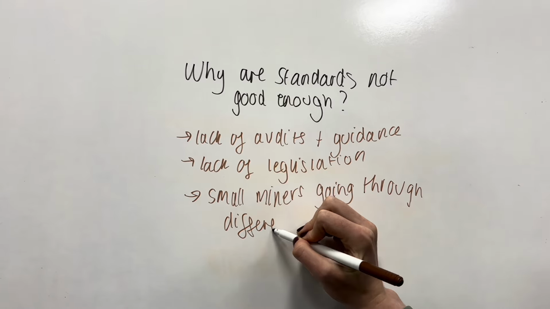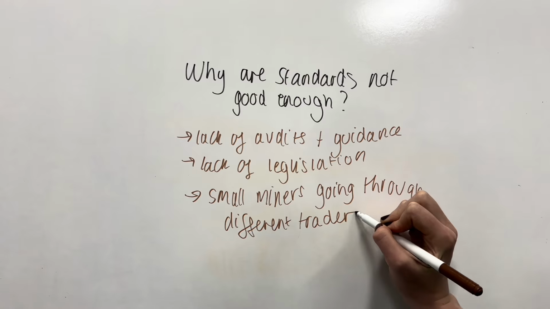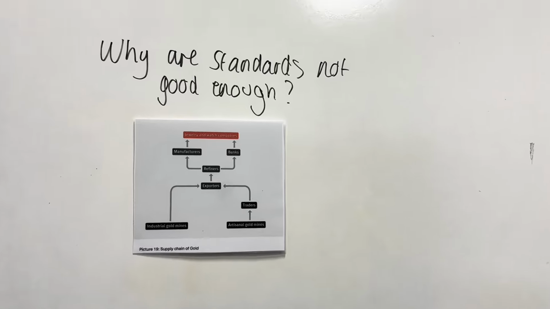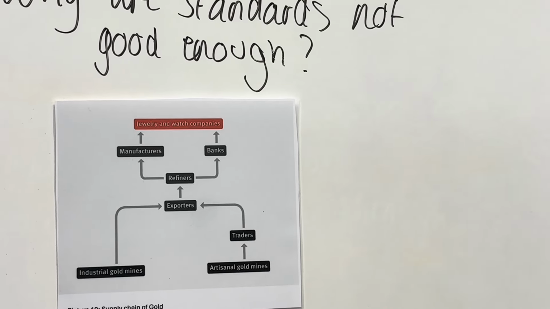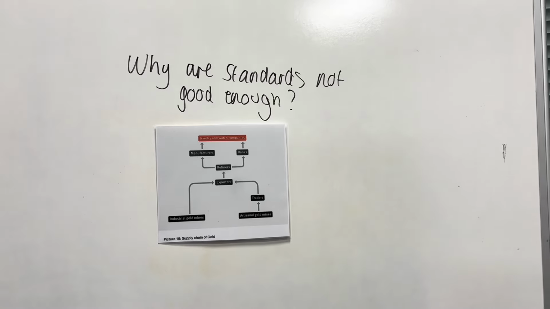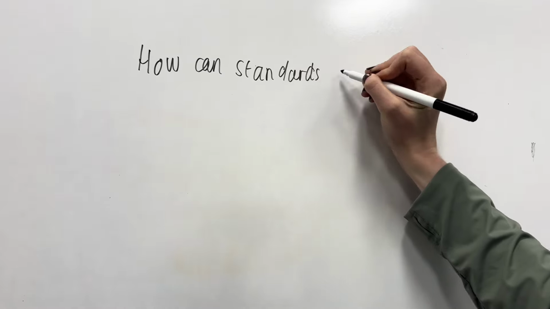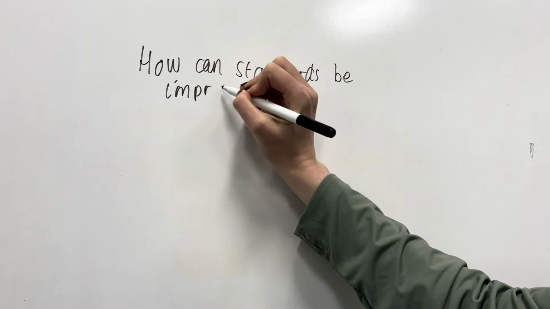We're not protecting the environment enough. There is so much more we need to do. This image shows how gold gets from the miners to the people who go on to sell it. It's very complicated. So how can environmental and human rights be improved?